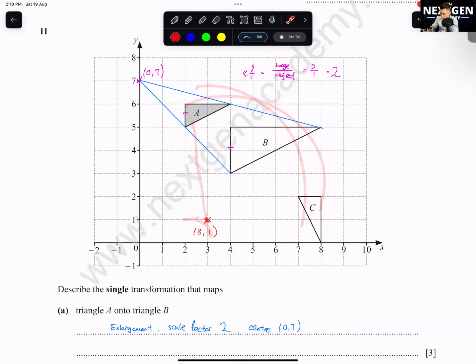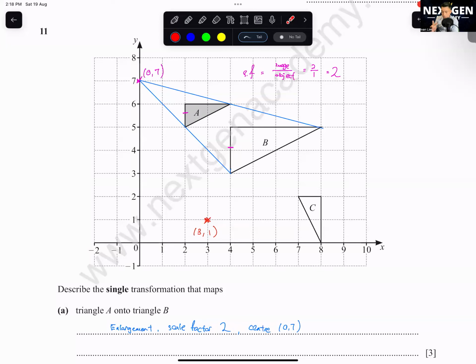You see which of these boxes you can match to over here. You have to try and error to find your center if you use the tracing paper method. This is the first method.